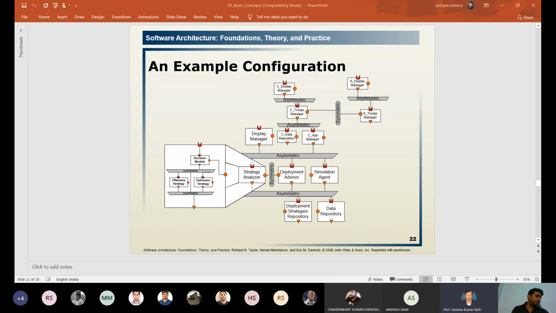Try to collect it from a local store or online. The two alternatives are there. From your local store if it is possible, or try online. And you have to keep the book. Very important, the software architecture book. And don't give any alternative, choice, or option that you didn't get it. Everything you are achieving from online, this book you can also achieve, but you are not showing your interest to purchase it. Okay, that's all.